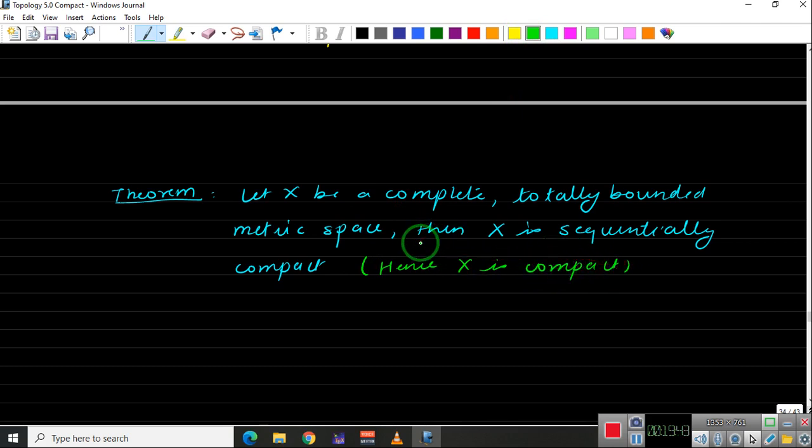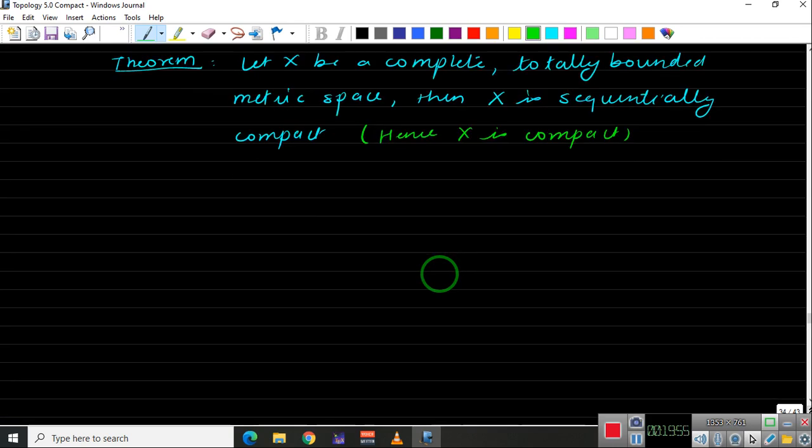So if X is a complete totally bounded metric space, then X is compact. In this case, we are showing that X is sequentially compact, and by using the last theorem, you can say that X is compact. Okay. So till now, whatever we have done, let us summarize it. The proof of this I will leave as an exercise.